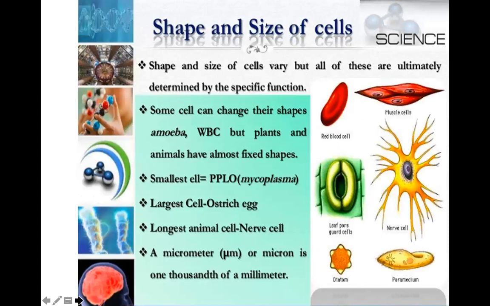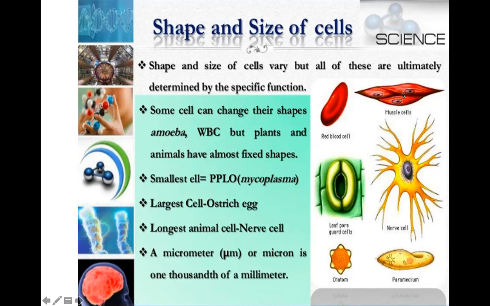Let us study about the shape and size of the cells. All the cells do not have the same shape. The shape varies, the size varies. The shape and the size depend upon the function that they are performing and the place where they are found. See the red blood cell? It is spherical in nature. We say it is biconcave with little depressions in the middle.